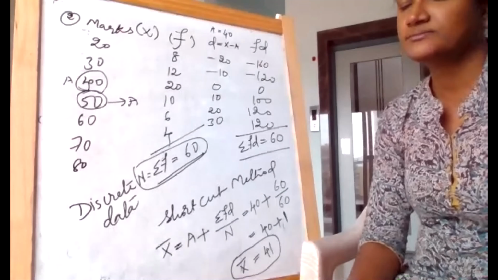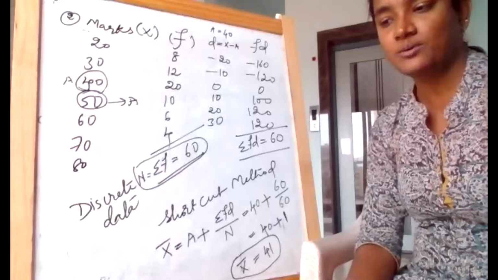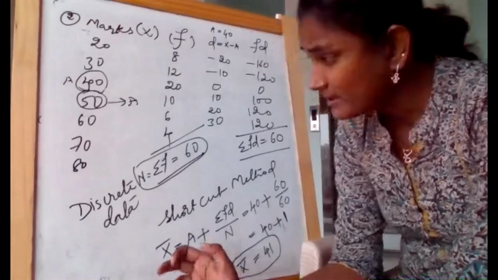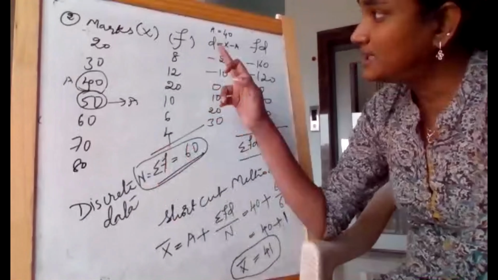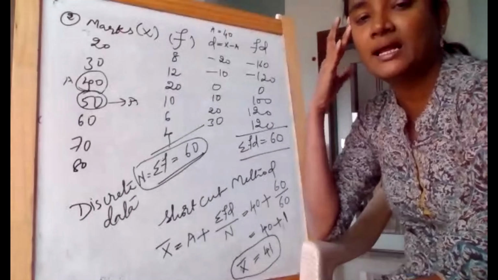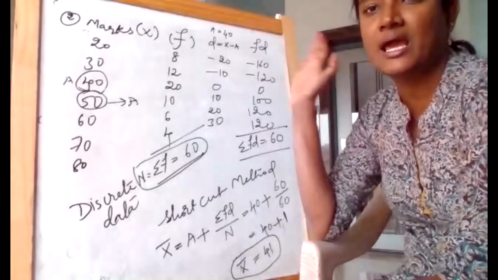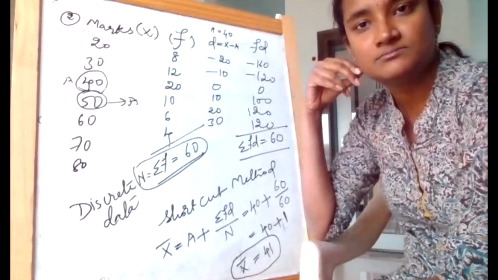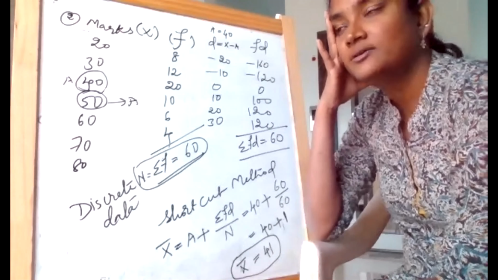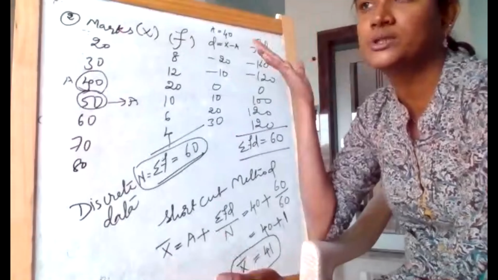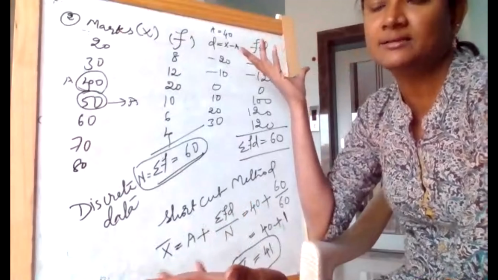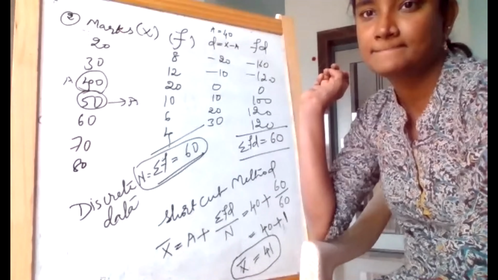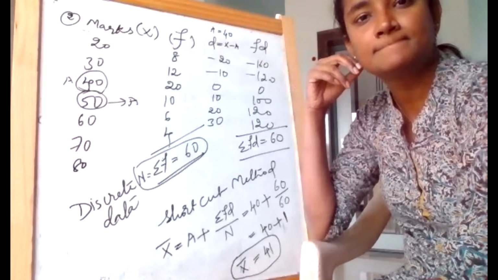Yes, ma'am, it's clear, ma'am. Okay, so can I proceed to the next? N should be the number of values there, no, ma'am? Yes. Remember blindly, when frequency is given, N is always the total of frequency. It is like a universal truth, like how the sun rises in the east. If frequency is given, N is equal to total of frequency. That's it.